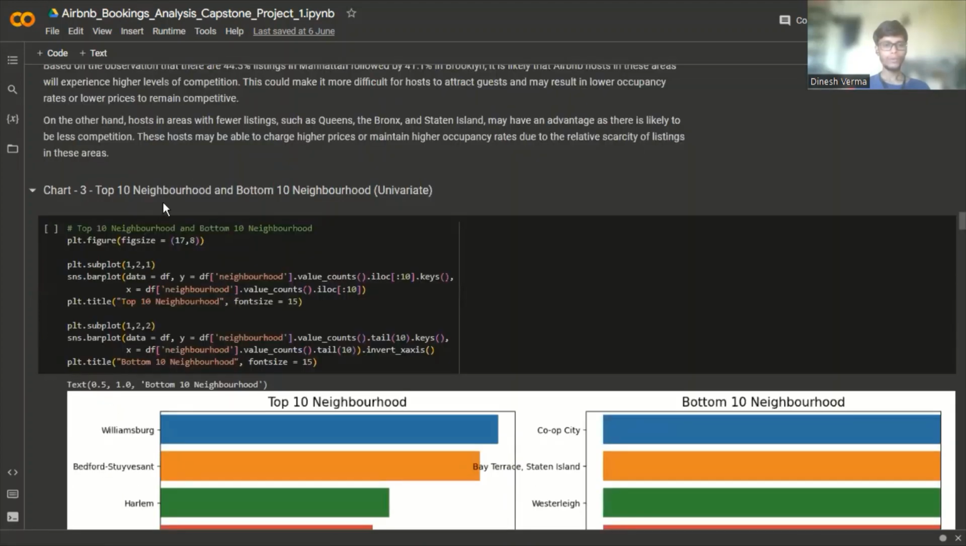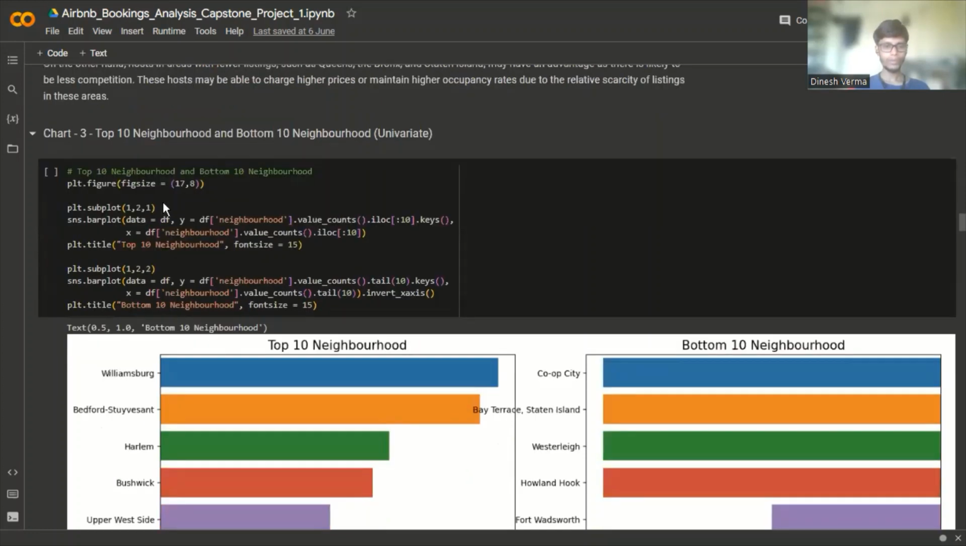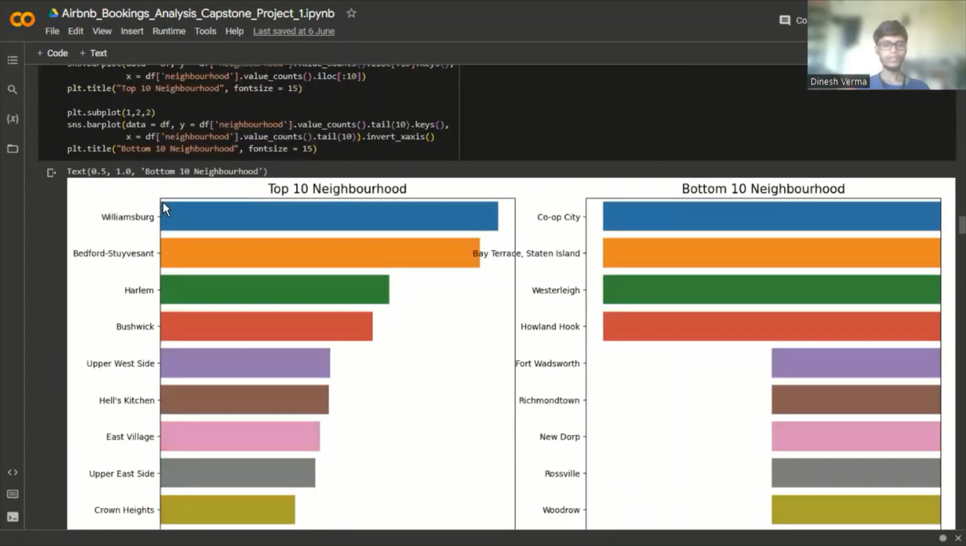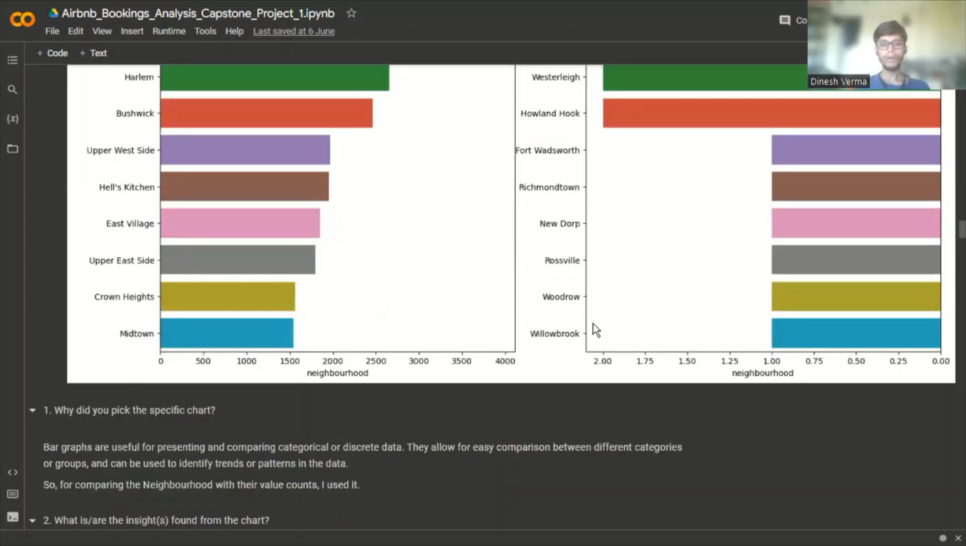And top 10 neighborhoods and bottom 10 neighborhoods, that is a univariate analysis. From this bar graph, we can see that Williamsburg has the most listings, followed by Bedford-Stuyvesant, and the bottom neighborhoods are Willowbrook, Woodrow, Rosedale, New Dorp, Richmond Town, and Fort Wadsworth, which have only one listing.